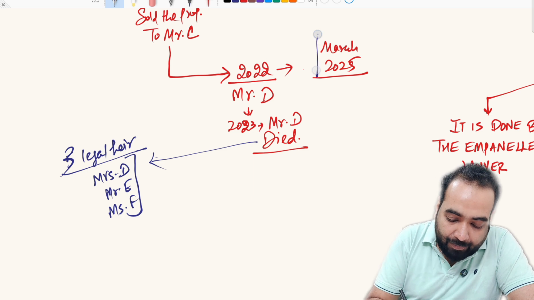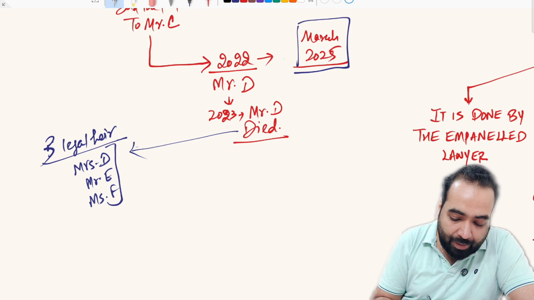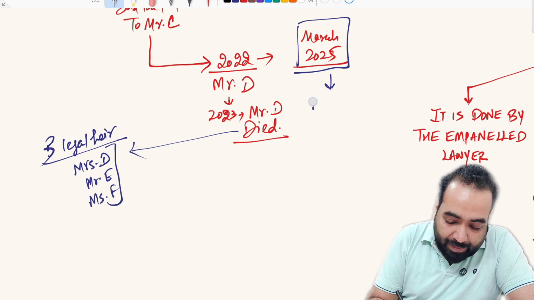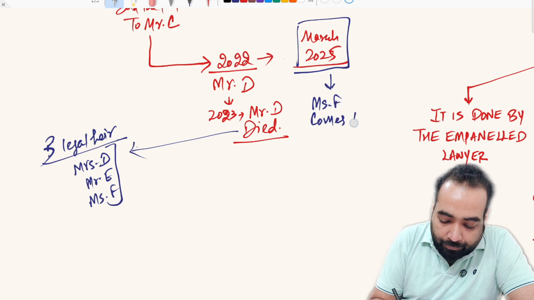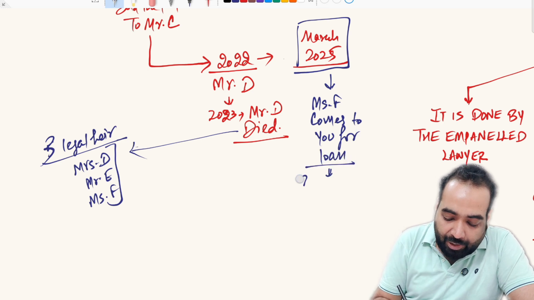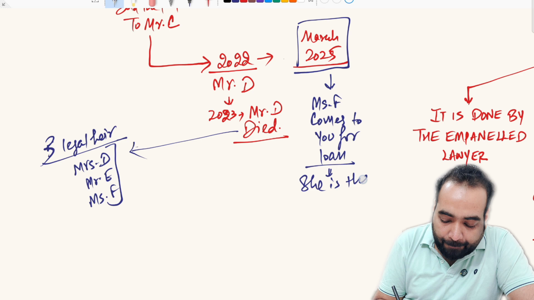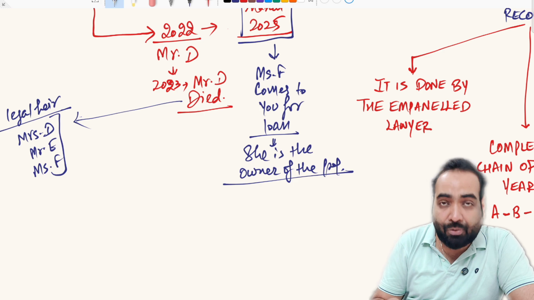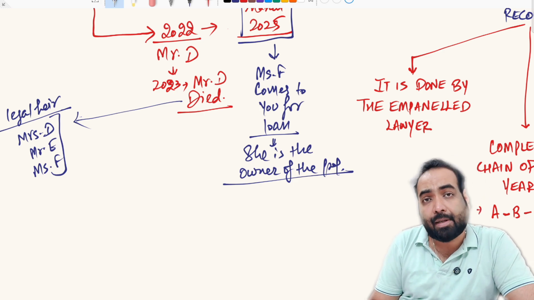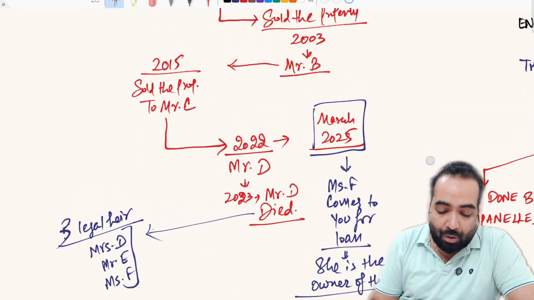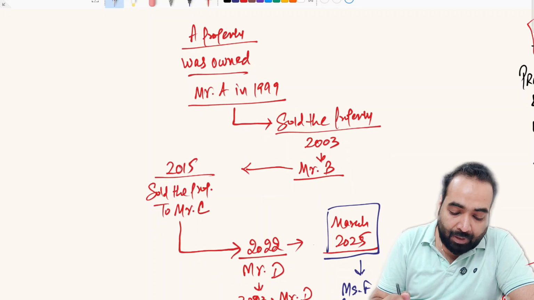In 2025, Miss F comes to you for a loan. She says that she is the owner of the property, and the bank should give her a loan on the basis of her ownership. She presents all the chain documents.